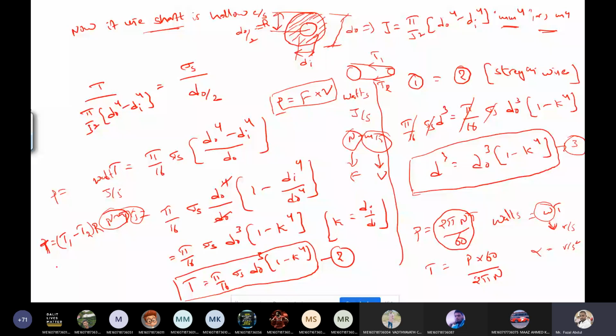From this, power is torque into velocity. How can we calculate power? The torque we can calculate like this, and this torque is going to be substituted here. I forgot my relation there. I will tell later how to calculate power from this relation.